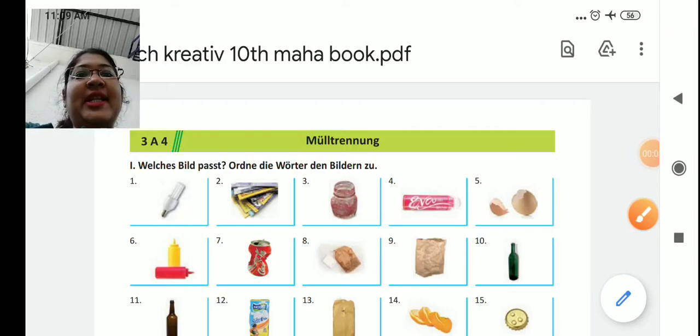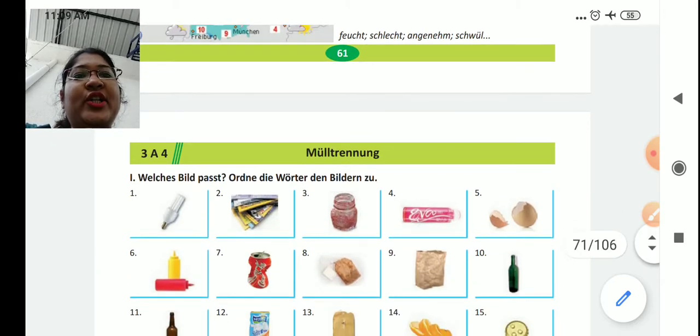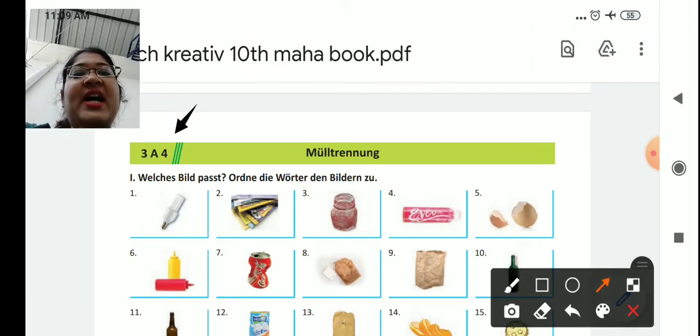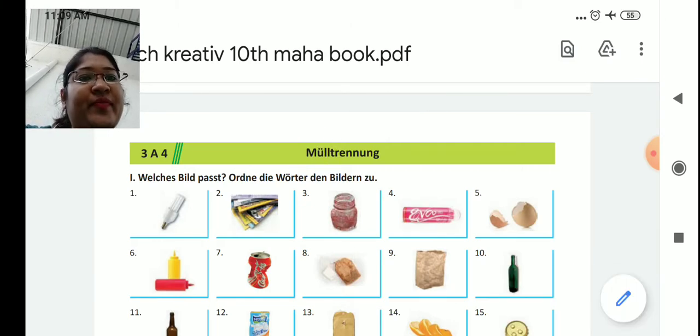Schüler. Today we are going to continue our Lesson 3 from our book for Klasse 10 Deutsch Creative Interactive. In the last video we learned up to page 61. Now we are going to continue from page 62. 3a4, Mülltrennung. Separation of garbage. So Müll means garbage.